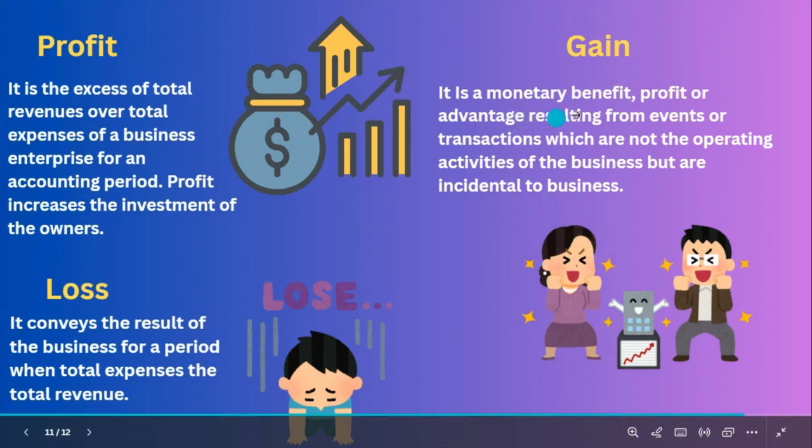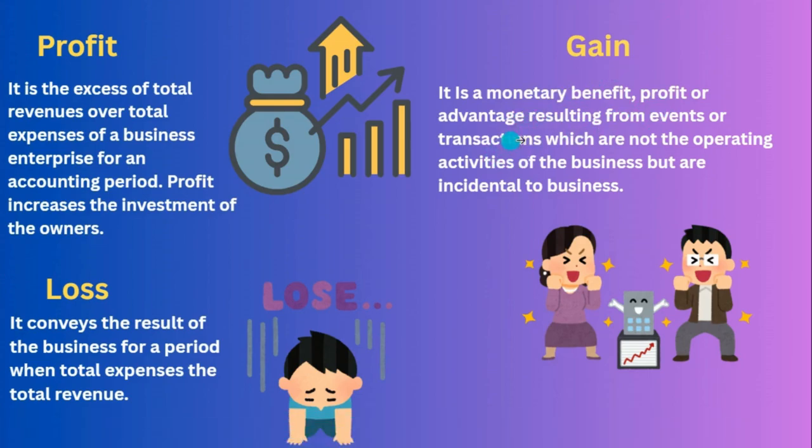And gain, it's a monetary benefit, profit or advantage resulting from events or transactions which are not operating activities. See, it's not included in your business. Apart from business, you are getting some money, that is called gain. See, you bought a computer for your shop, for registering and recording your account transactions, everything.